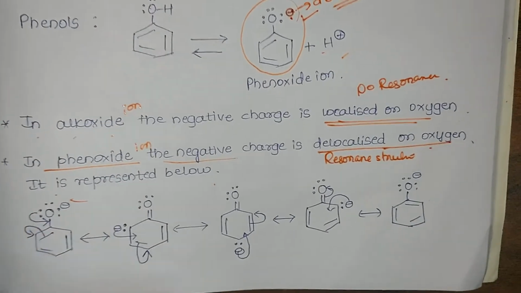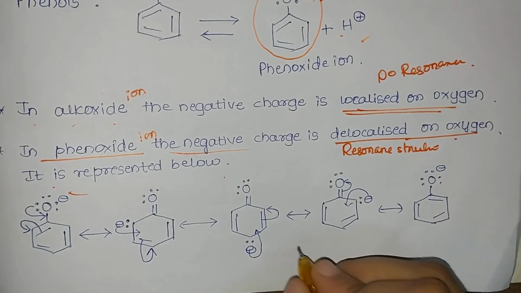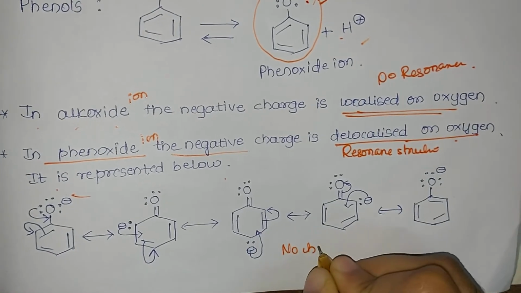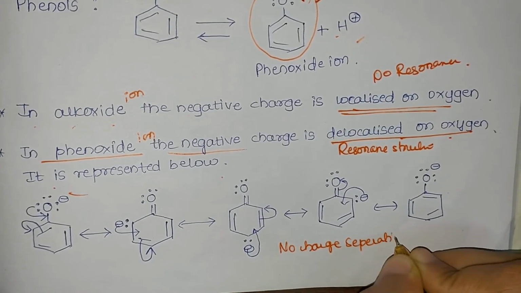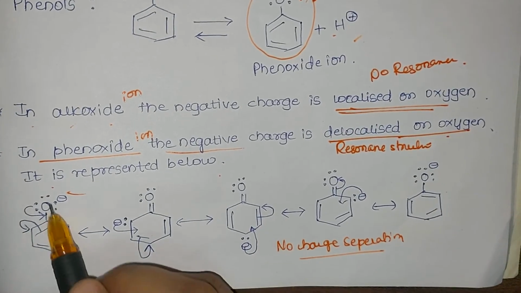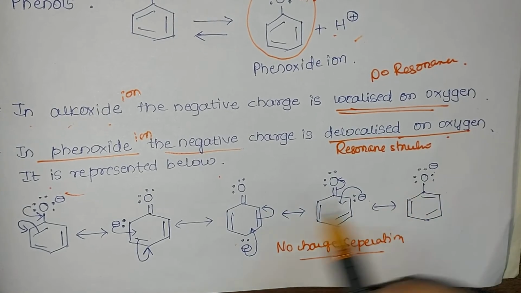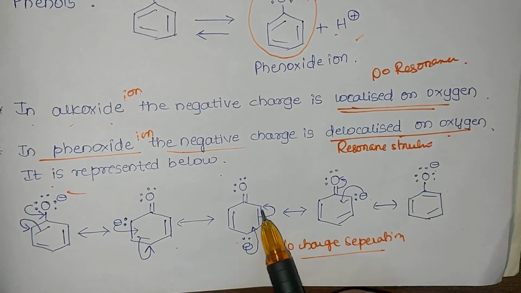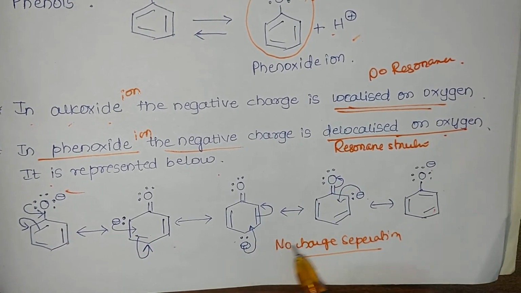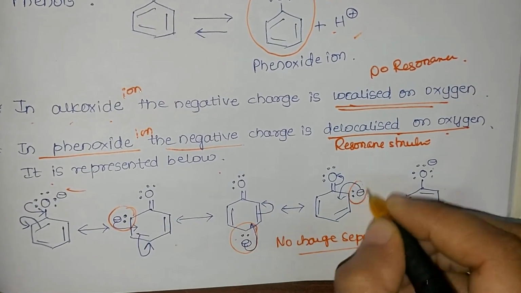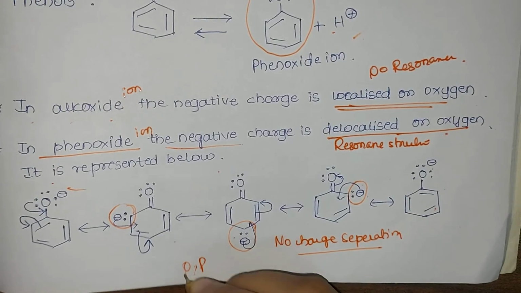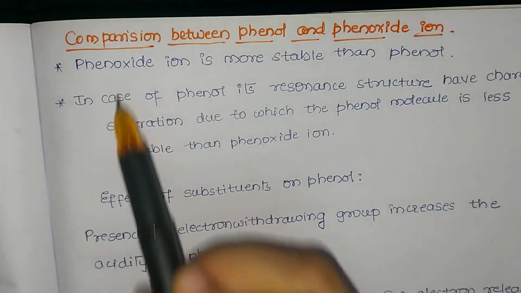So in these resonating structures, you can see that there is no charge separation. No charge separation means what? We are not writing any positive and negative charge, both charges on the same atom. We see that only the negative charge is moving from the oxygen atom to the ortho position, para position, and again ortho position, and again back to oxygen. Thus we say that there is no charge separation in the given structure. Only it is at the ortho and para positions.